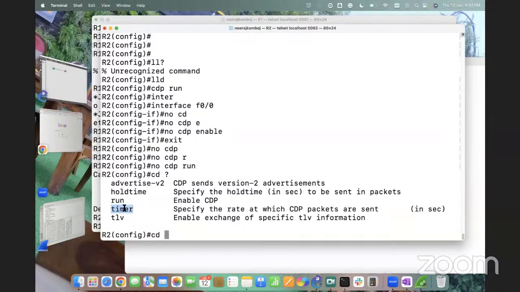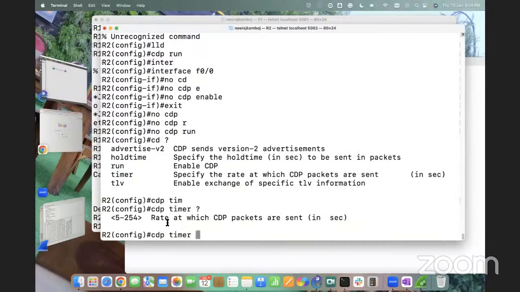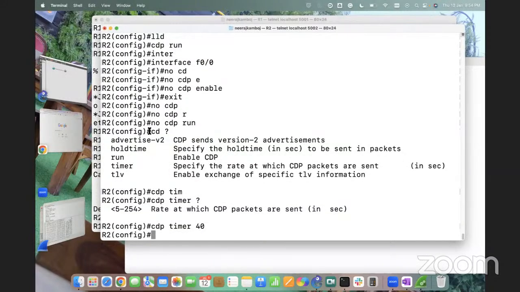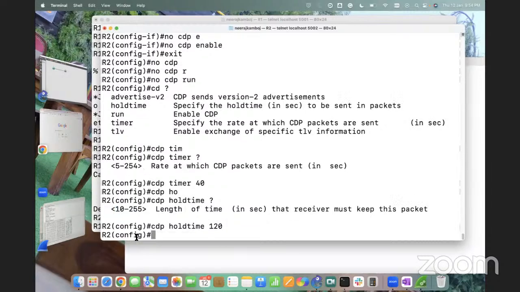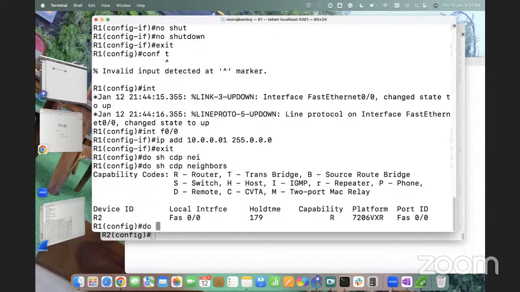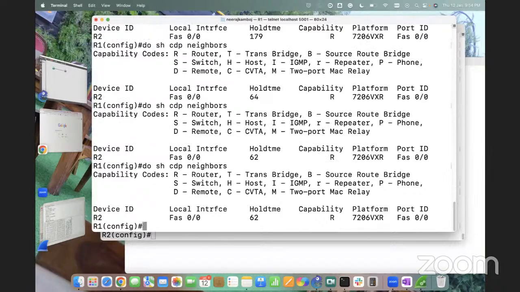If you can see my screen, right? CDP timer. If I run it here, I can choose any timer. Let's say by default it is 60 seconds. Let's make it 40. The timer is 40 now. Then CDP holdtime: I have an option from 10 to 255. Let me choose 120. Let me go back to the neighbor. Now if you see what I'm getting here, it changed the hold time for the neighbor. Right? Yeah. Thank you, sir.